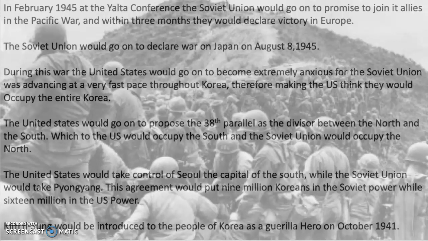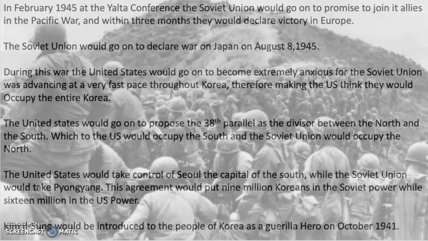In February 1945, at the Yalta Conference, the Soviet Union would go on to promise to join its allies in the Pacific War within 3 months of declaring victory in Europe. The Soviet Union would go on to declare war on Japan on August 8, 1945.